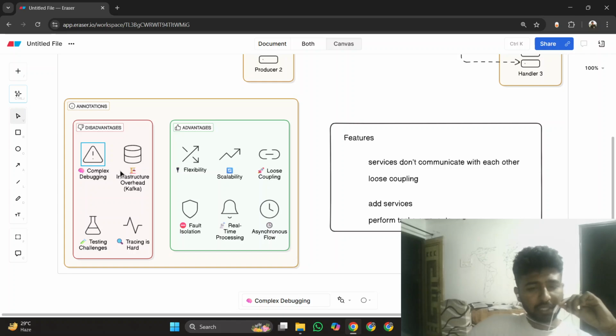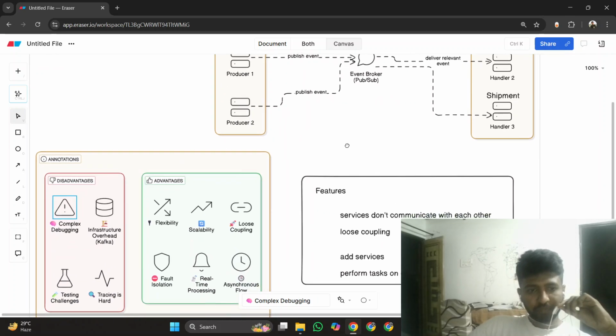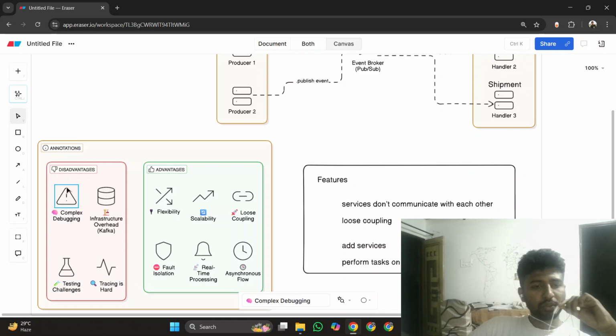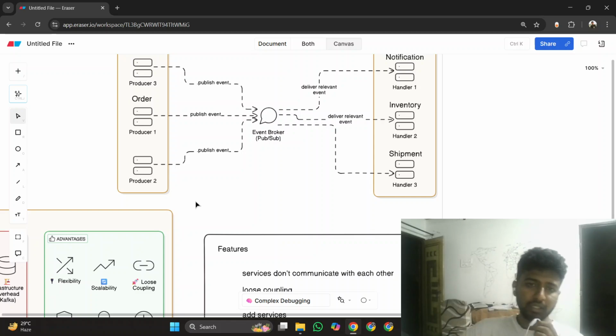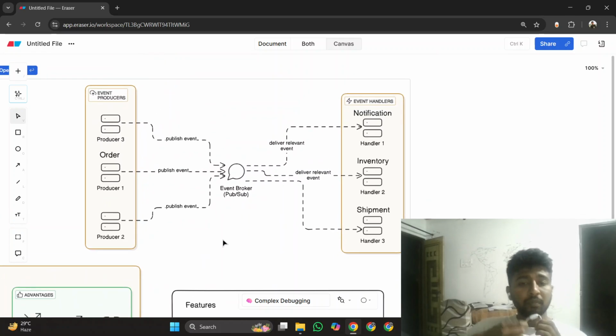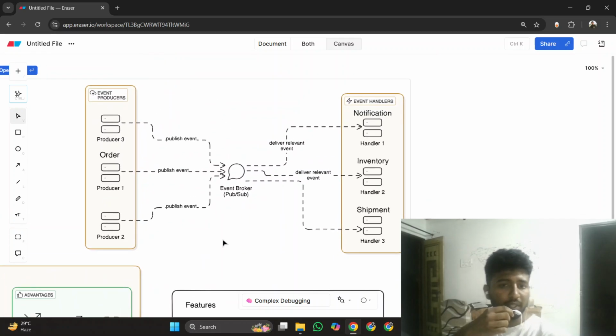Disadvantages include complex debugging. Let us discuss two of these disadvantages together. Complex debugging means, for example, there is an issue in your inventory service, and you have to find the cause of that issue. So now you have to go through all the events that triggered that inventory service.